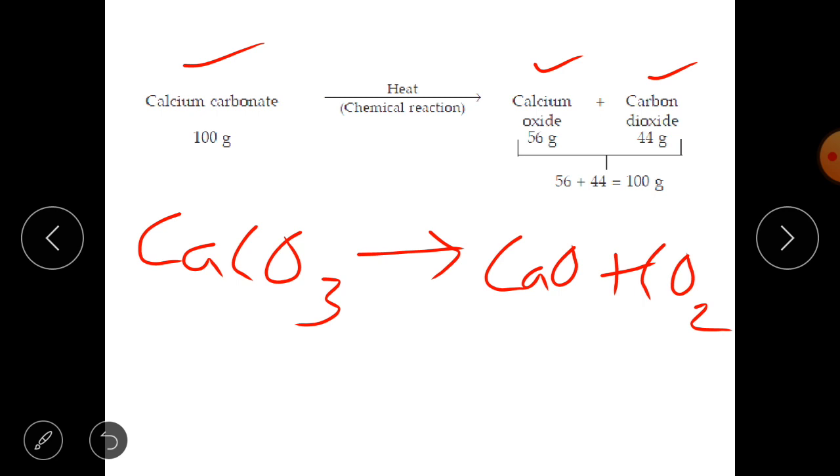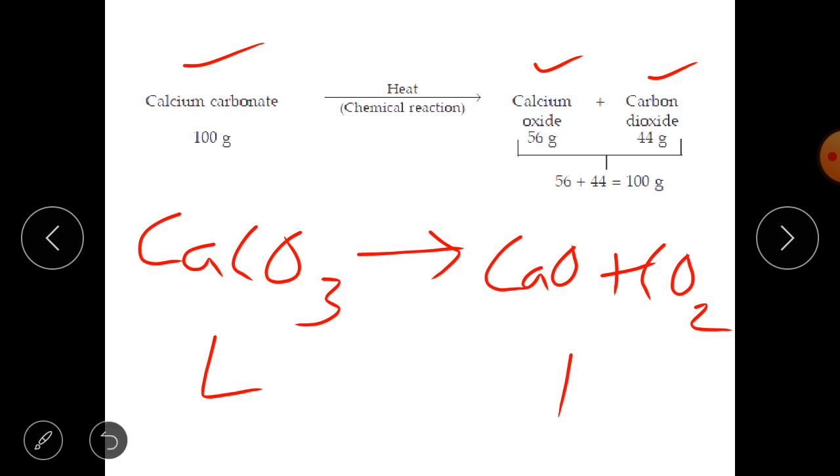Here calcium carbonate, which has been written on the left hand side, is known as the reactant, which is undergoing the change. This arrow shows the direction of change. It helps us know where the change is going. Now the outcome of this chemical change was the formation of calcium oxide and carbon dioxide, which have been written on your right hand side. These are called products. In this manner, the things which take part in a chemical change are reactants. What forms in a chemical reaction are products.